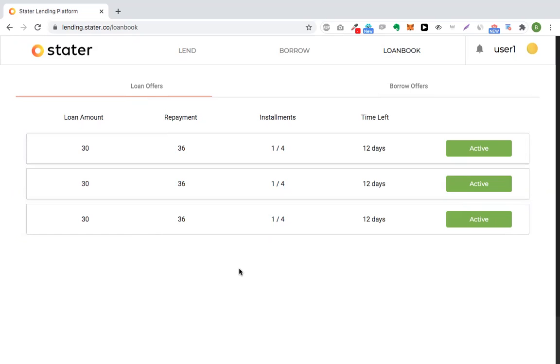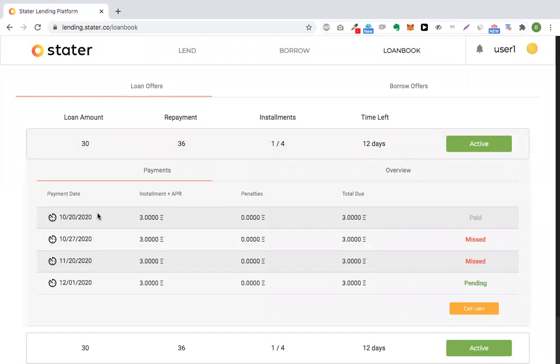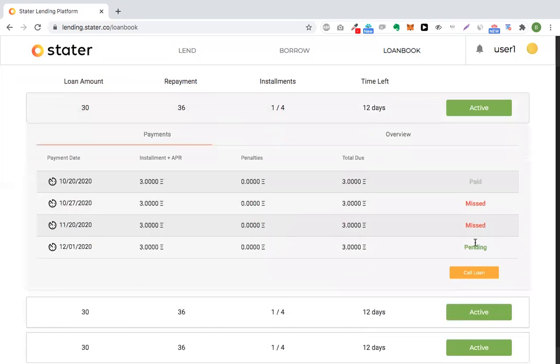So if the borrower does not repay the loan, the lender will have the option to call the loan and take the collateral into his custody. We can see this on the loan book section. Here on loan offers, we can see all the loans that we have offered to other borrowers. If we expand this section, we can see the activity of the borrower.